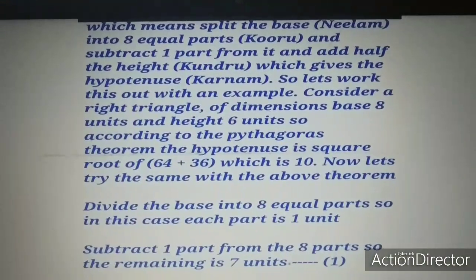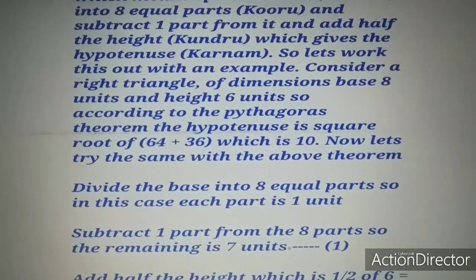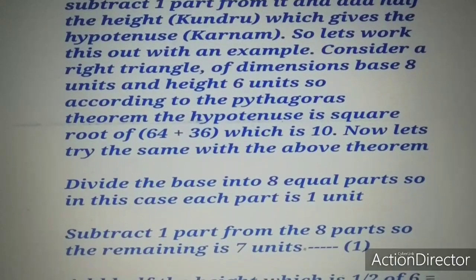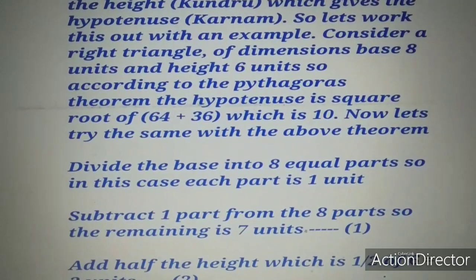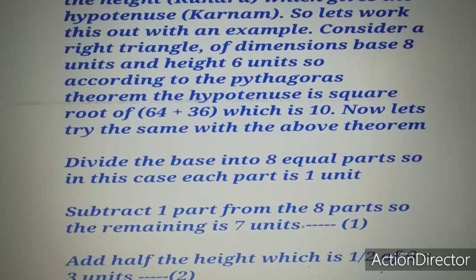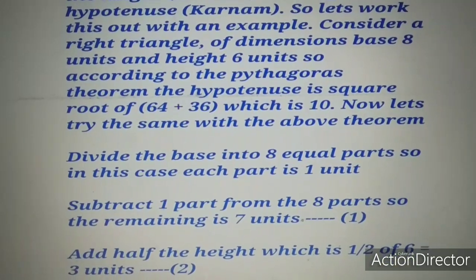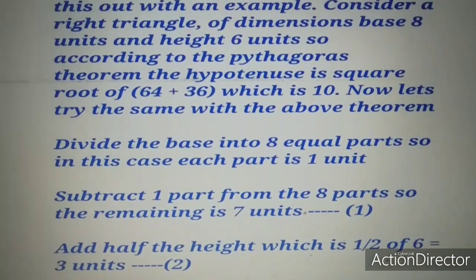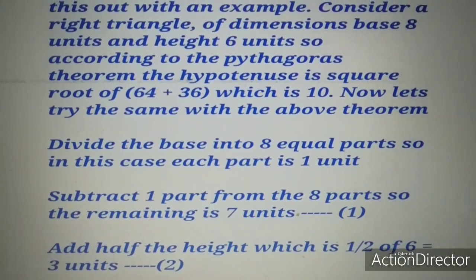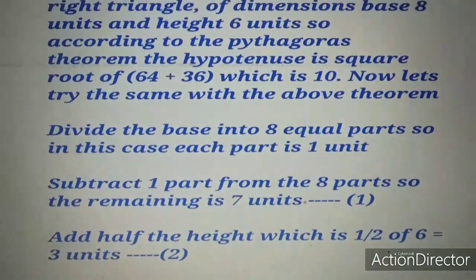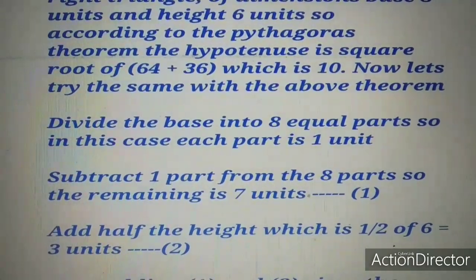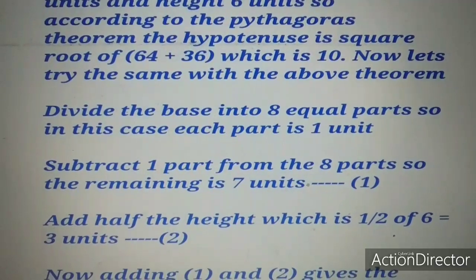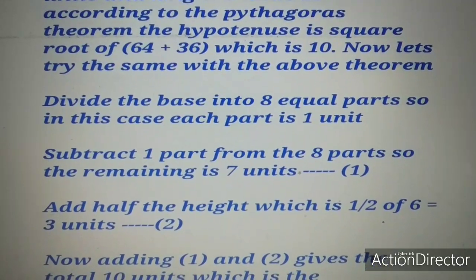Consider a right angle triangle with a base of 8 units and a height of 6 units. So according to the Pythagoras theorem, it is the square root of 64 plus 36, which is 10. Now let us try the same with the above theorem, that is the Bodhyana theorem. He says to divide the base into 8 equal parts. So in this case, each part is 1 unit.